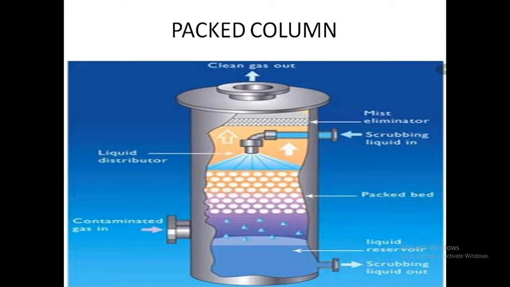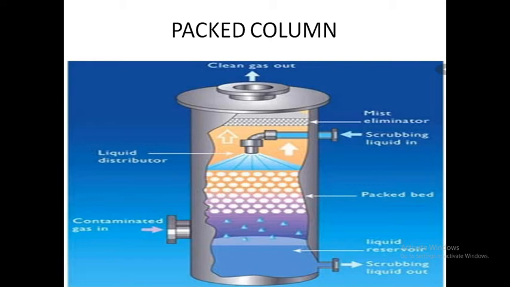The exhaust stream being treated, that is the contaminated gas, enters the bottom of the tower and flows upward over the packing material. What are the types of packing? Two types of packings are there. One is random packing, another is structured packing. Examples of packing material: Raschig rings, Pall rings, ceramic material, glass beads, etc.